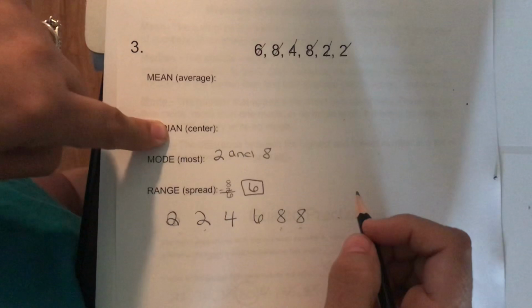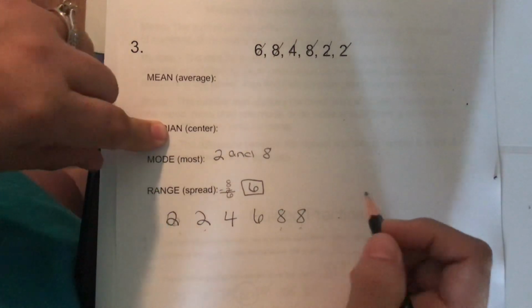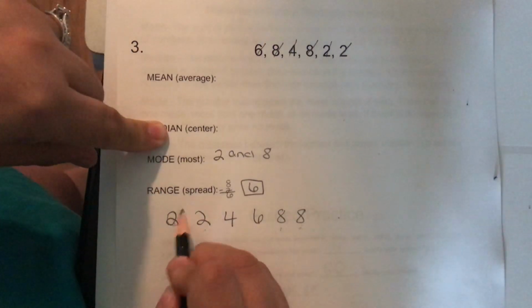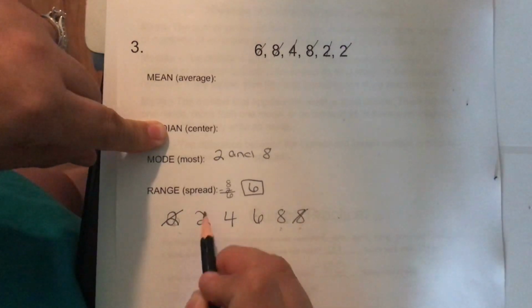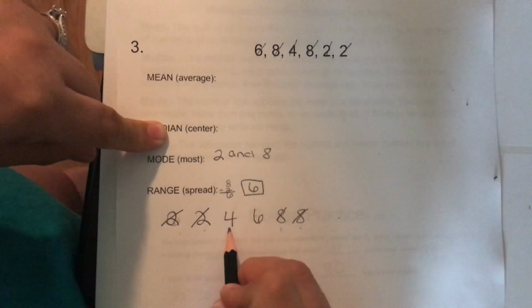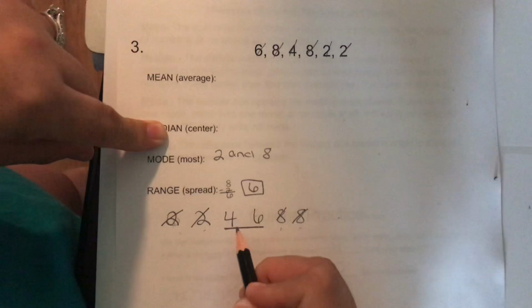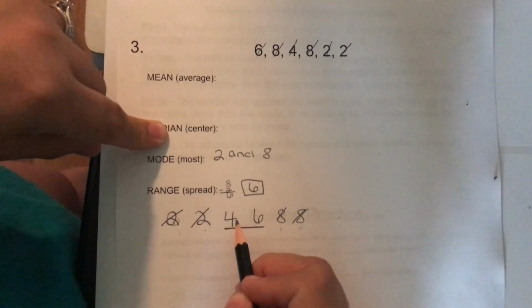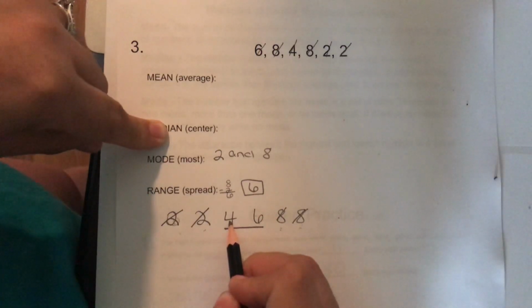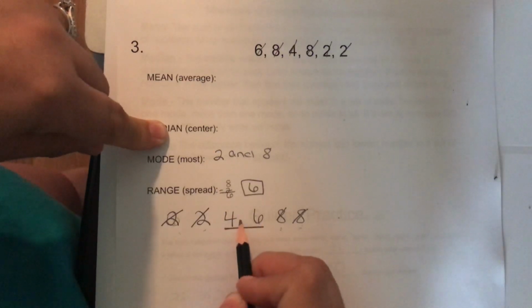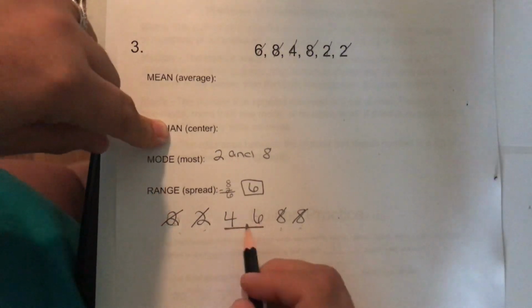Median is the middle number. If you notice here, you can cross off a 2 from each end, like this, and uh-oh, we have 2 middle numbers. Now, the easiest thing is, what's the number between 4 and 6? 5. But what if you had bigger numbers?